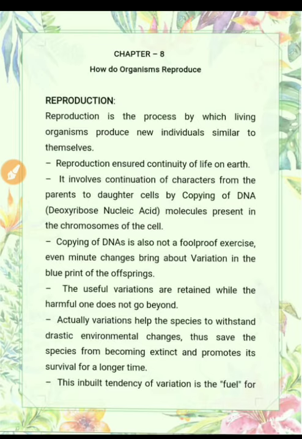It involves continuation of character from parents to daughter cells, means in reproduction the characters are passed on from their parents to their daughter cells, or you can say offsprings, by copying of DNA. DNA is deoxyribose nucleic acid molecules that are present in the chromosome of cell. As you know that during the cell division, one cell divides and forms two new cells. Similarly in this case, in reproduction, DNA of the cell is copied into the chromosome of the cell of daughter cell, or you can say offsprings.